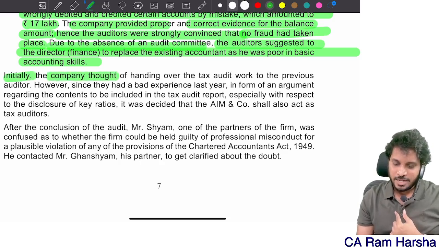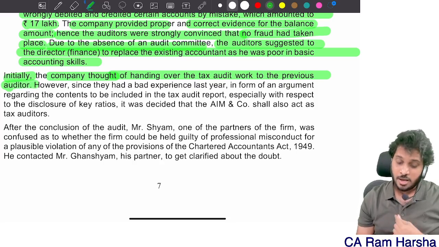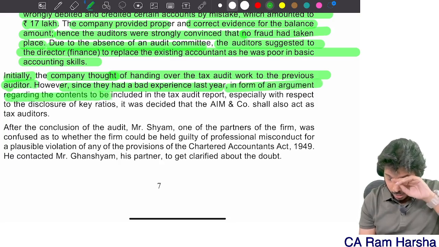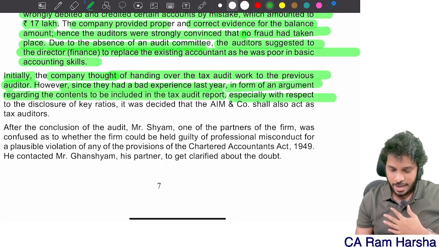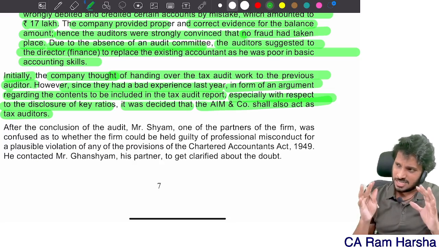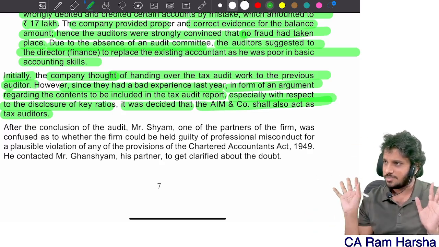Initially, the company thought of handing over the tax audit work to the previous auditor. However, since they had a bad experience last year in the form of an argument regarding contents to be included in the tax audit report, especially with respect to disclosure of key ratios, it was decided that Aim & Co shall act as the tax auditor. Whether it is stat audit or tax audit or internal, you must communicate with the previous auditor and then accept.